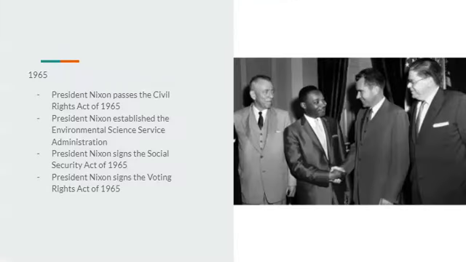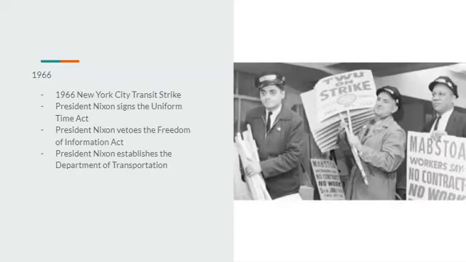Going on to 1965, President Nixon will pass the Civil Rights Act of 1965. It's actually a bit more, quote, radical than it is in our timeline. He would also establish the Environmental Science Services Administration, sign the Social Security Act of 1965, which establishes both Medicaid and Medicare, and he also signs the Voting Rights Act of 1965, which bans literacy tests.